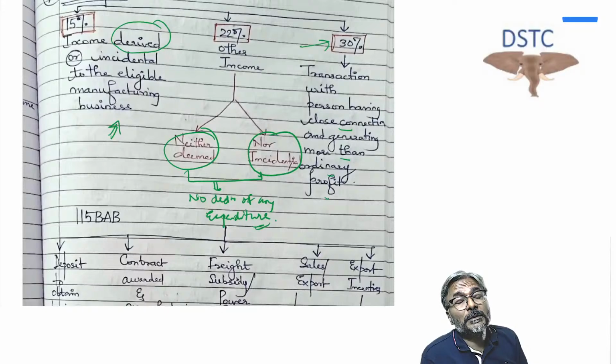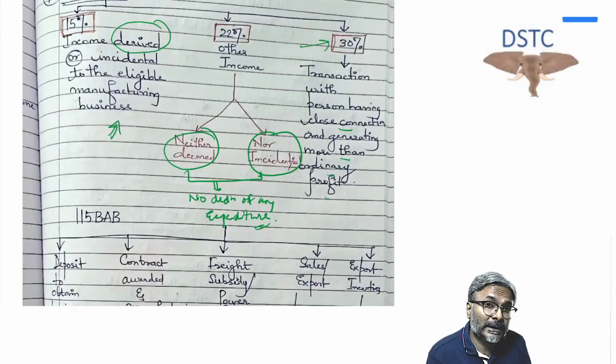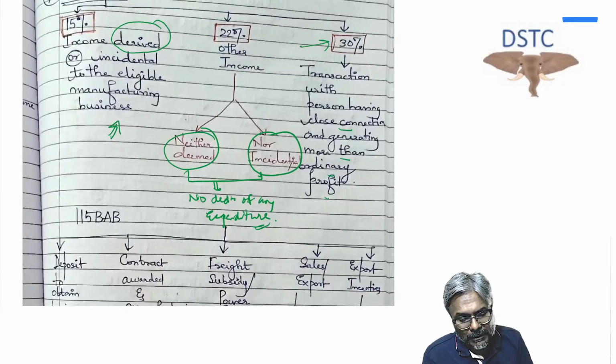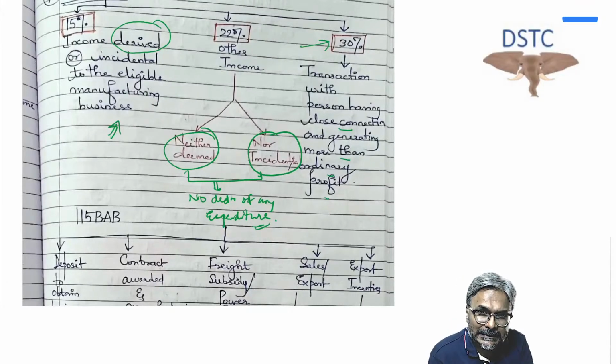Now this domestic company has borrowed for the purpose of investing in the shares of an Indian company. Now on that borrowing, students, will there be any interest expenditure? And the answer is yes.